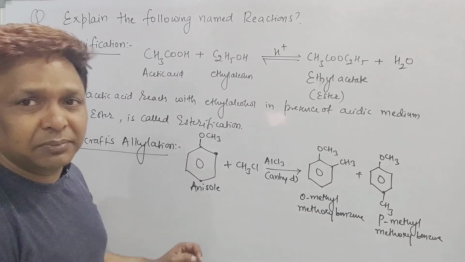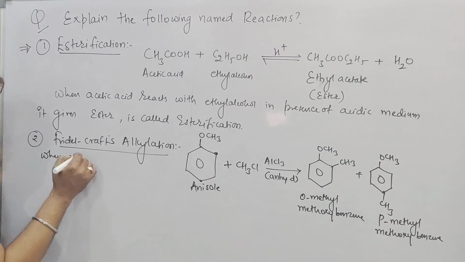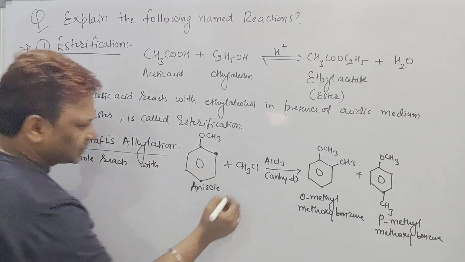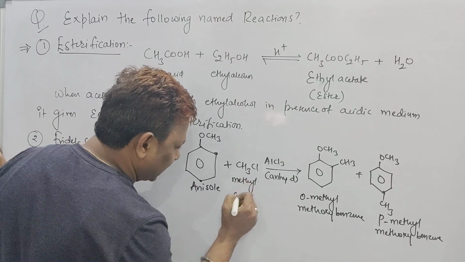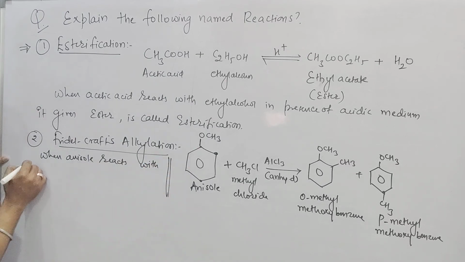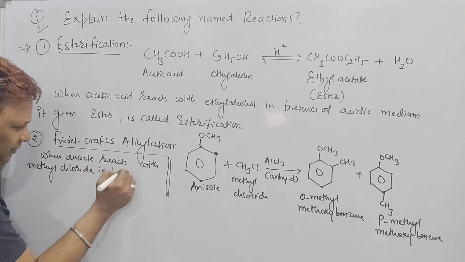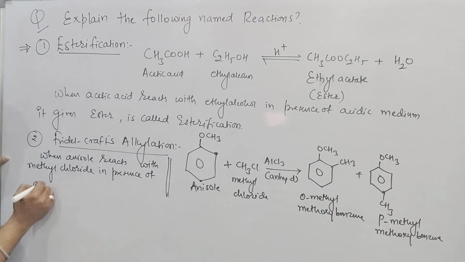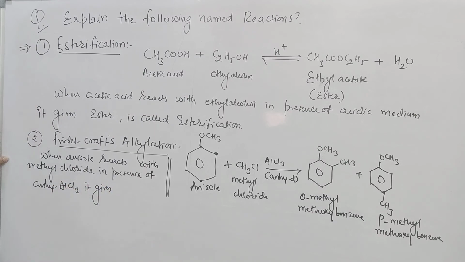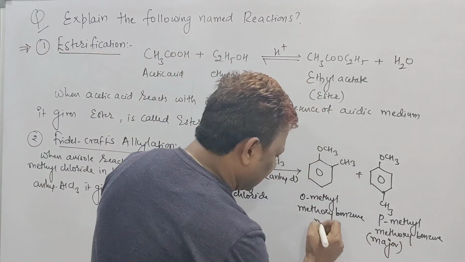Right? If you want to write the statement, we can write it in this way. When anisole, means methoxybenzene, reacts with CH3Cl, called methyl chloride, in presence of anhydrous AlCl3, it gives, but among these, do you know, para is major and ortho is the minor product that was obtained.